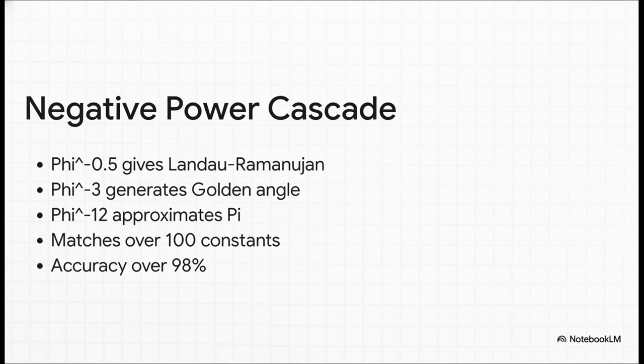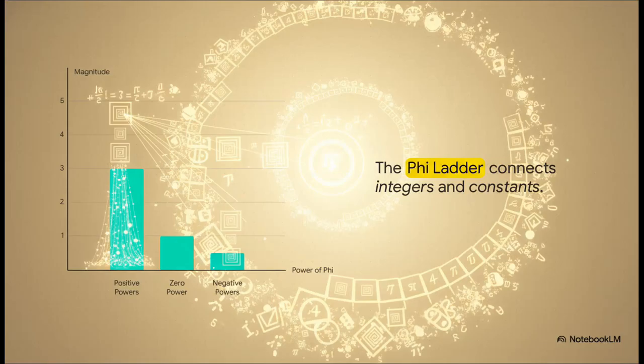It's wild. To ground this a bit, just think of it like a giant ladder, the phi ladder. The positive powers correspond to discrete Fibonacci integer sequences. The 0 power sits exactly at unity, or 1, and those negative powers correspond to the endless sea of irrational numbers and mathematical constants. It just beautifully proves that discrete counting and continuous, infinite geometry aren't separate worlds at all. They behave differently, sure, but they are absolutely part of one cohesive, perfectly mirrored structure.